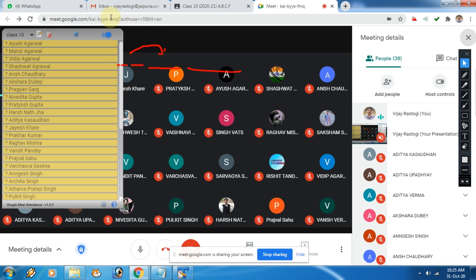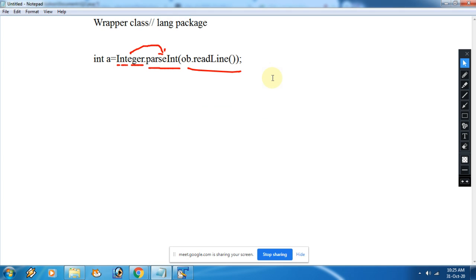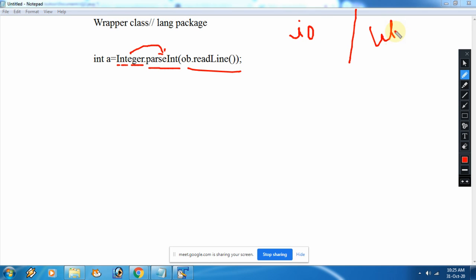See, in Java whatever input you are taking, you take in terms of string only, that everybody knows. There are two packages, the IO package and the util package. Util everybody knows.